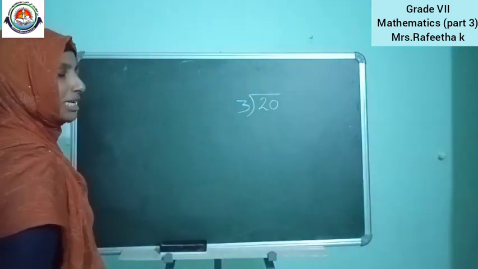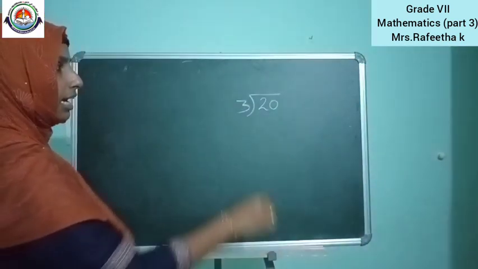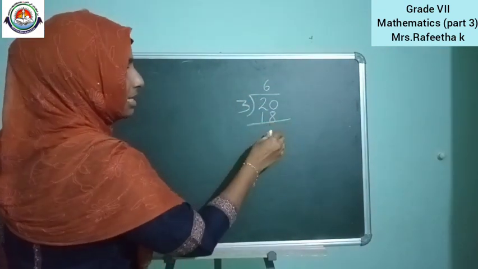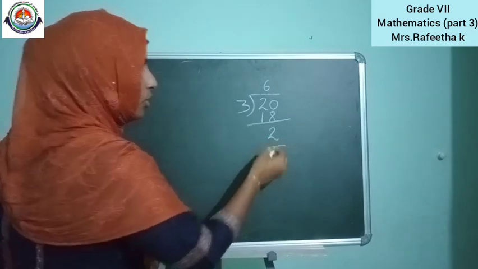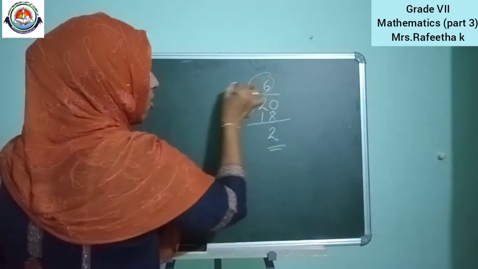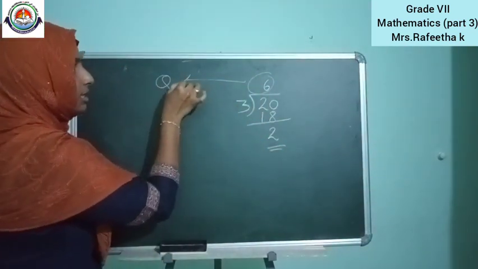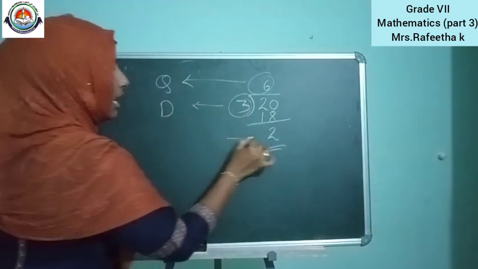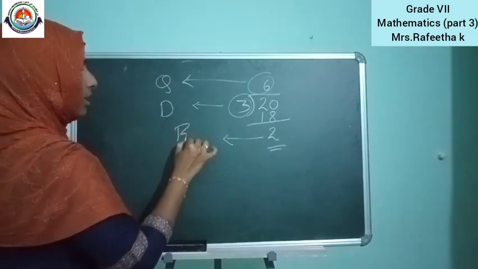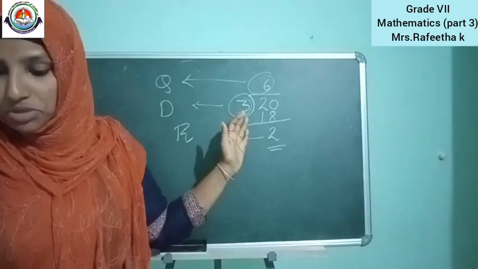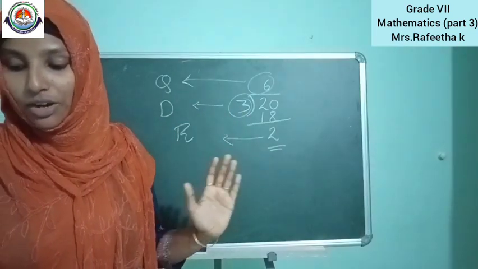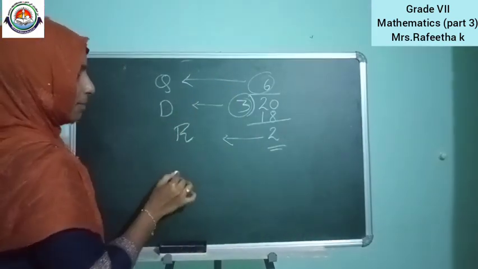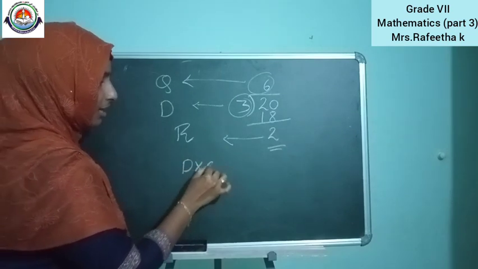Okay, then tell the multiplication table of 3. 3 6s are 18. 20 minus 18, remainder 2. So this 6 is called quotient, this 3 is called divisor and this 2 is called remainder. Okay, the question is, you want to check your answer by multiplying the divisor and quotient.